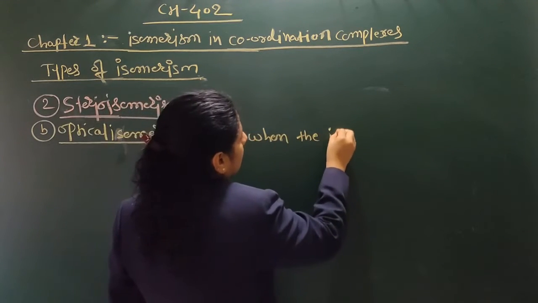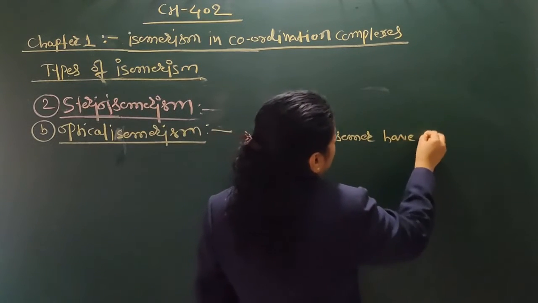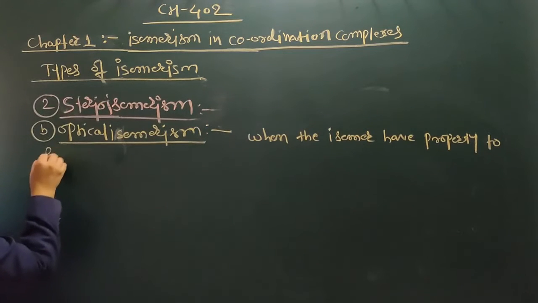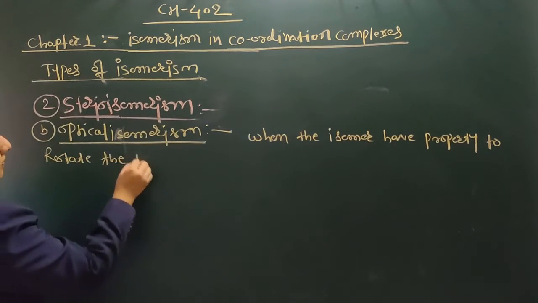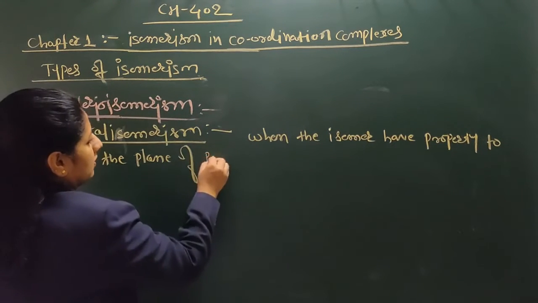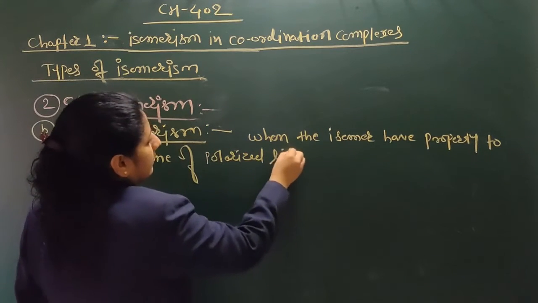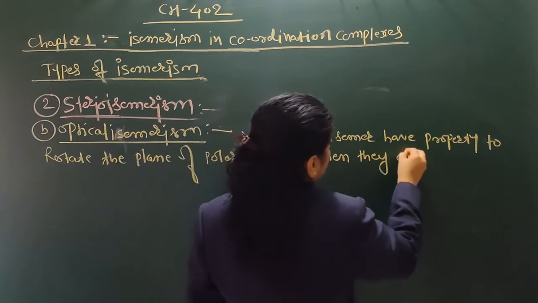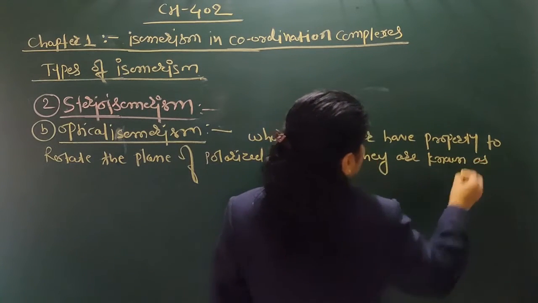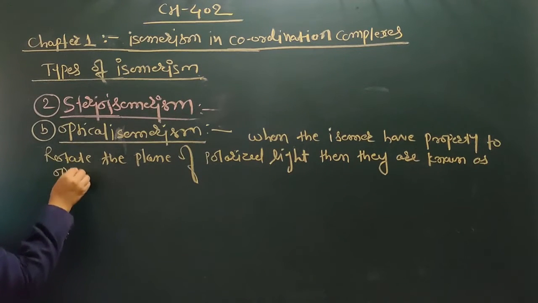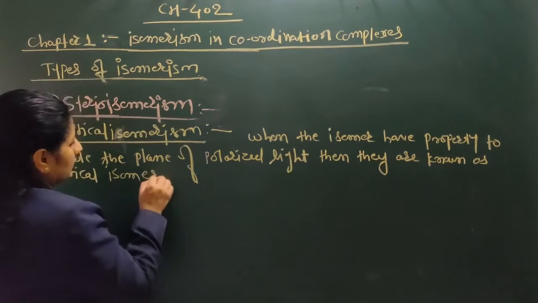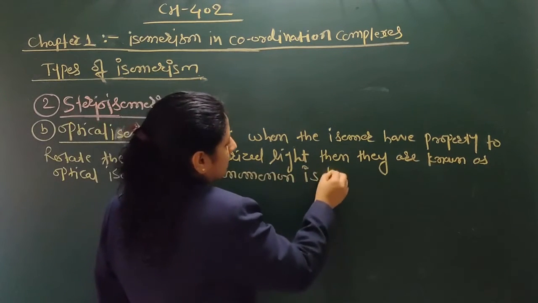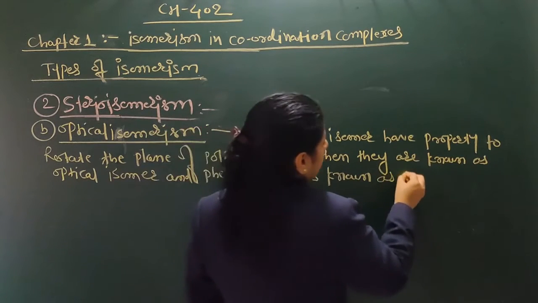When the isomers have a property to rotate the plane polarized light, then they are known as optical isomers, and the phenomenon is known as optical isomerism.